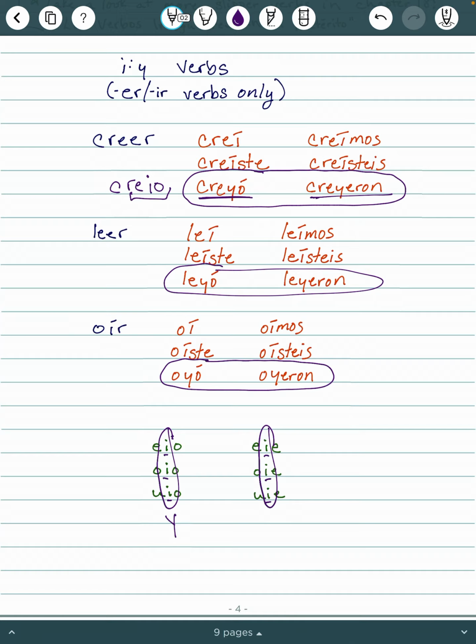Now the extra thing with these I to Y verbs, you have some extra accents. These I's all need accents. And the reason for that is we want to hear that E sound. So we don't want this to be creiste, we want it to be creíste. So because we want to hear that E, we are going to make sure that we have accents on all of those I's. It is always on the I's there, so that makes it easier to remember. So those are I to Y verbs.